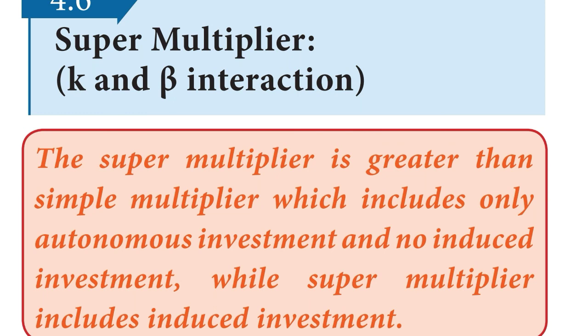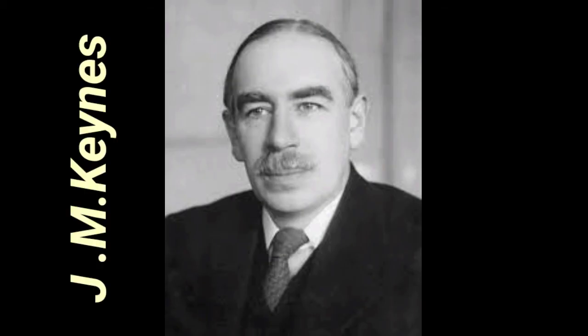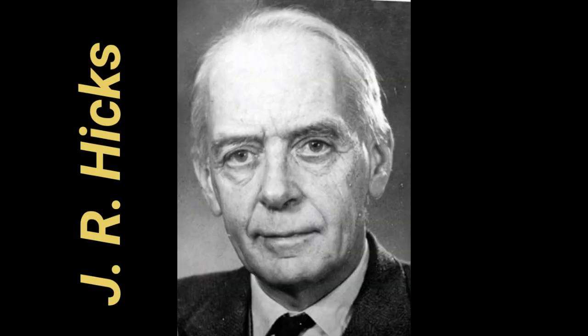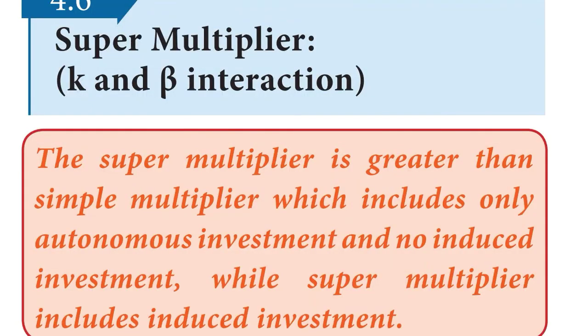The concept of super multiplier is the mathematical combination of the multiplier of Keynes and the accelerator of Aftalion. Professor J.R. Hicks has introduced both multiplier and accelerator with a view to measuring the total effect of initial investment on income. The combined effect of the multiplier and the accelerator is also called the leverage effect. The super multiplier is greater than the simple multiplier, which includes only autonomous investment and no induced investment, while super multiplier includes induced investment.